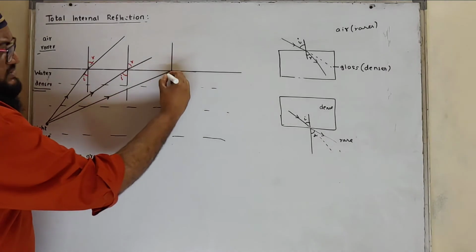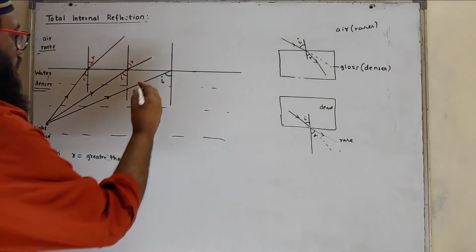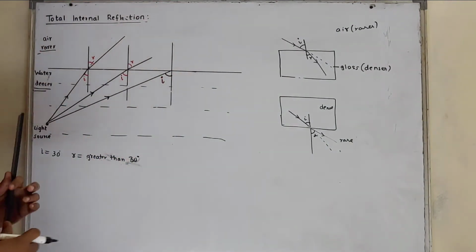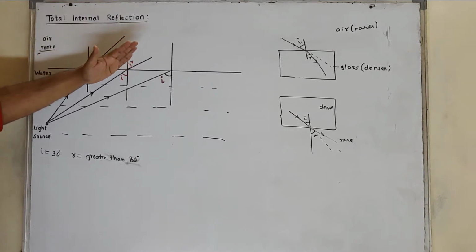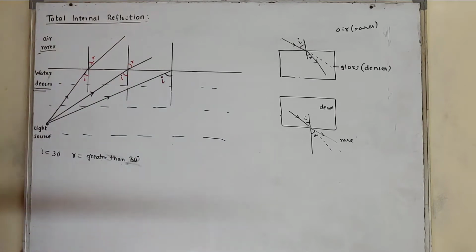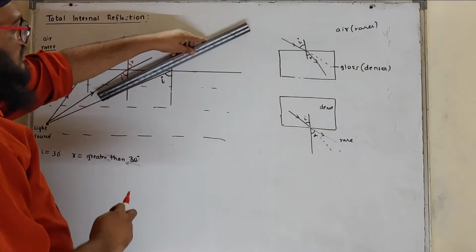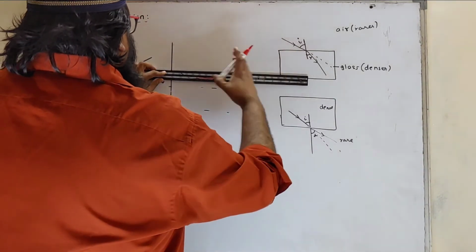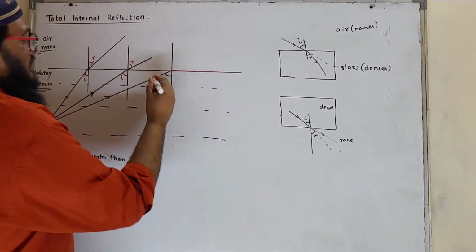This is the angle of incidence, I. See, once again, I increases, R will also increase. A time will reach when R will become 90 degree. Again, instead of going straight, it will move away from the normal. Now, this time, R becomes 90 degree.